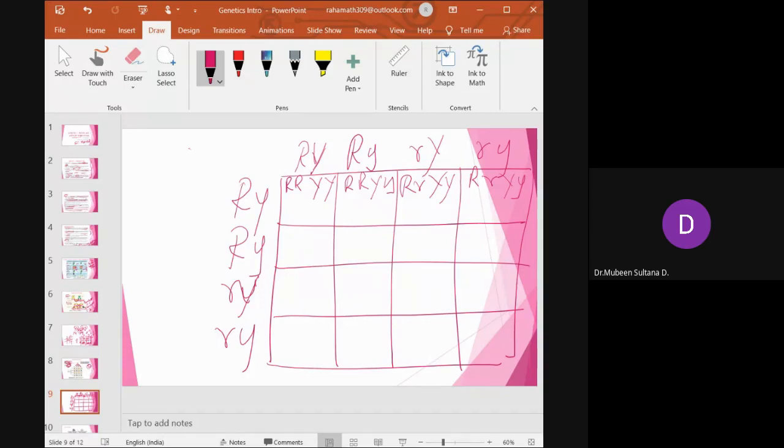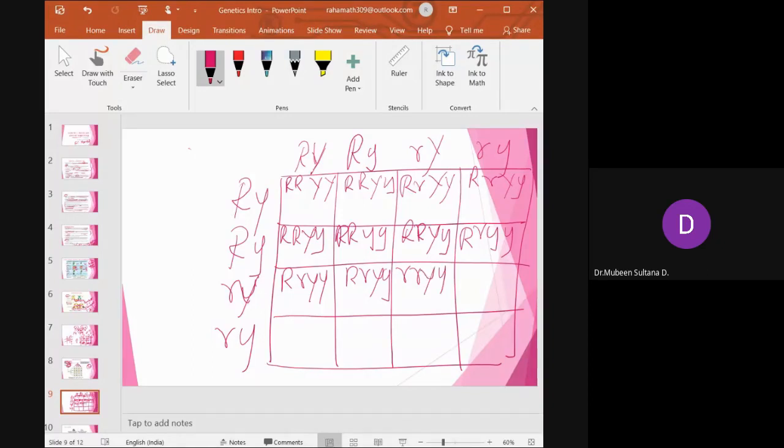Second one, you see R, R, capital Y, small y. So R, small y, small y. Capital R, capital R, capital Y, small y. Capital R, small y, small y. Right? Then comes capital R, capital Y, capital Y. Capital R, capital Y, small y.